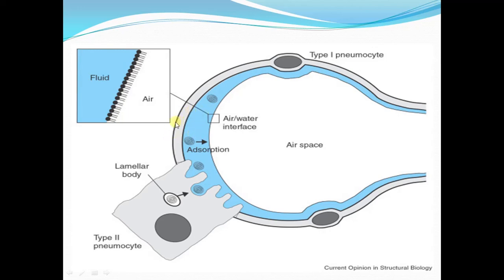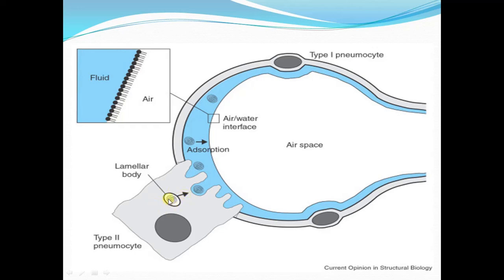Again the same diagram, but now we will have a look at this diagram in a different way. This is the alveolar epithelium having two types of cells, type 1 pneumocytes and type 2 pneumocytes. Now these type 2 pneumocytes are responsible for secreting the surfactant.